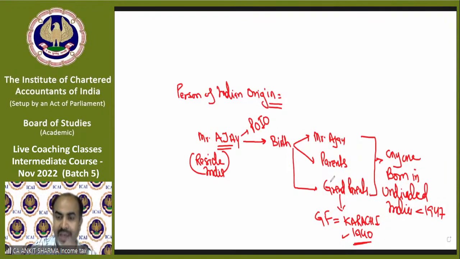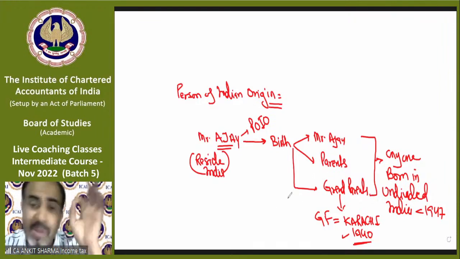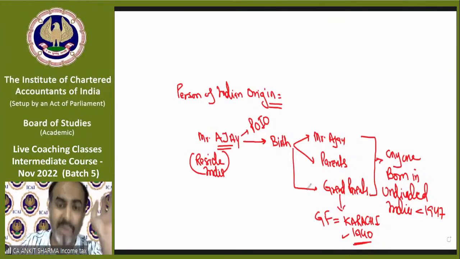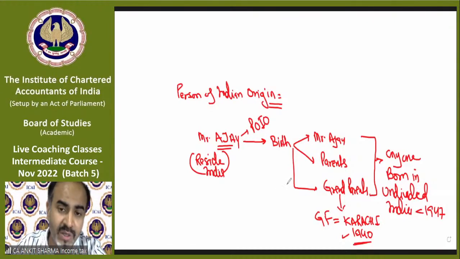Understood? As my grandparents were born in undivided India, I am a person of Indian origin. So even if I leave India and permanently go outside India, like I have got the citizenship of Canada, I might be called a citizen of Canada after some years, but I will still remain a person of Indian origin. So the person of Indian origin character does not end till your life.